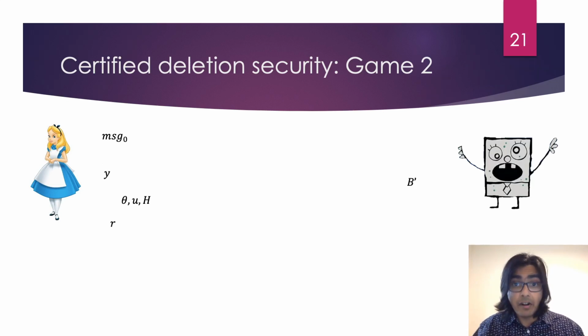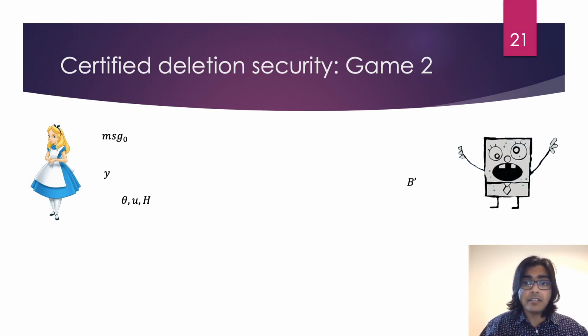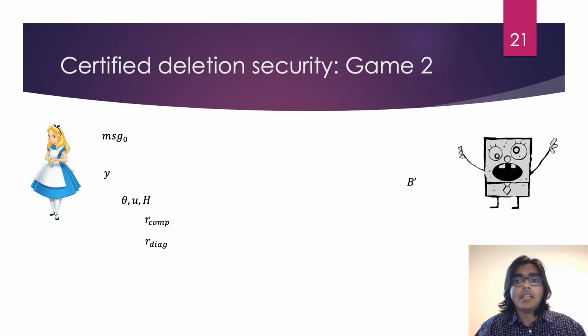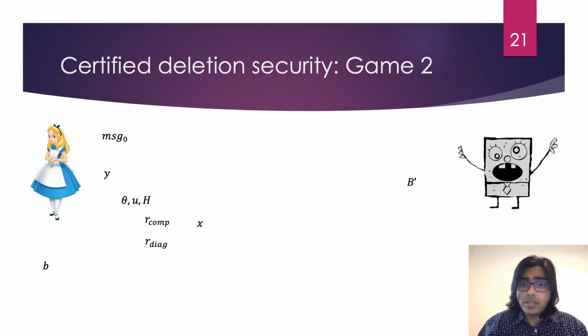Let's call the output R. We can then break this into R-comp and R-diag like we have in our scheme. She also computes the hash of R-comp. This is X. Then she chooses a bit B at random and selects either an n-length string of zeros or the candidate message that Bob sent to her.